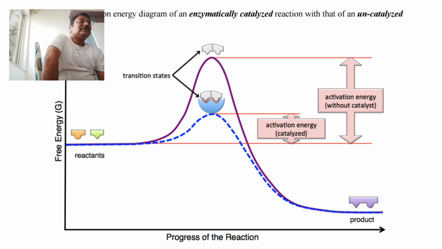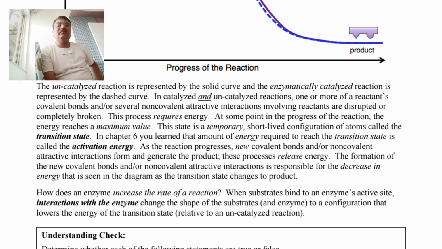No doubt we are getting same product, but enzyme catalyzed reactions require lower energy of activation and rate of reaction becomes much higher. But in case of reaction without enzyme, energy of activation is higher to form a transition state, and that's why rate of reaction is slower. So this is one of the graphical representations by which enzyme substrate reaction takes place. Okay, thank you.